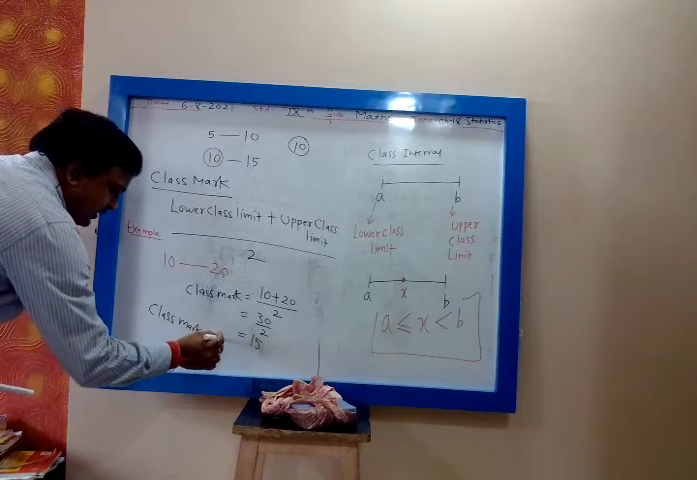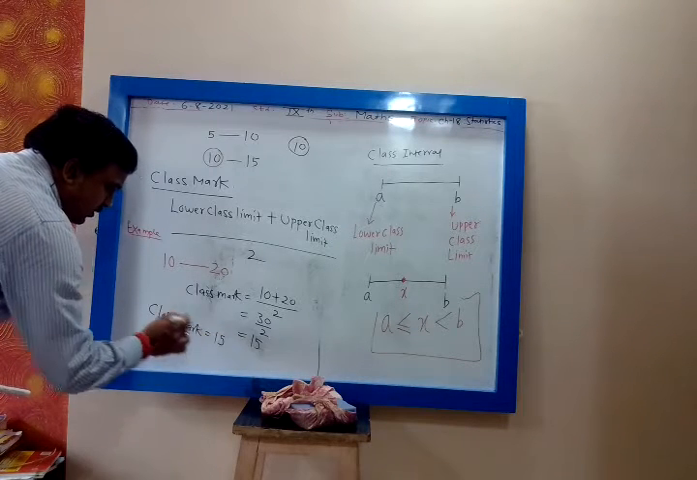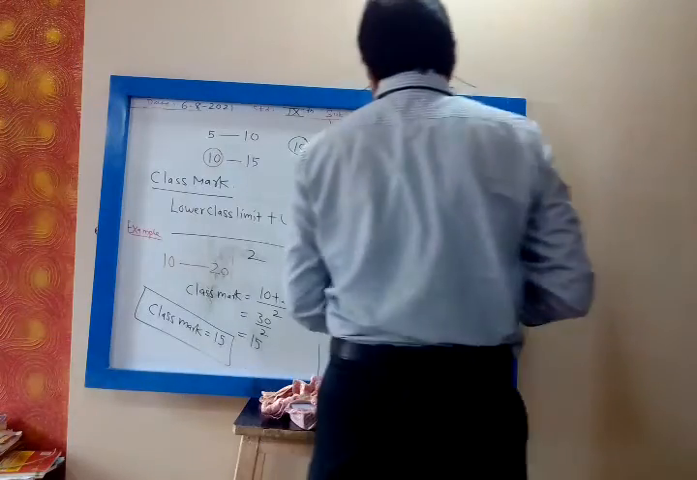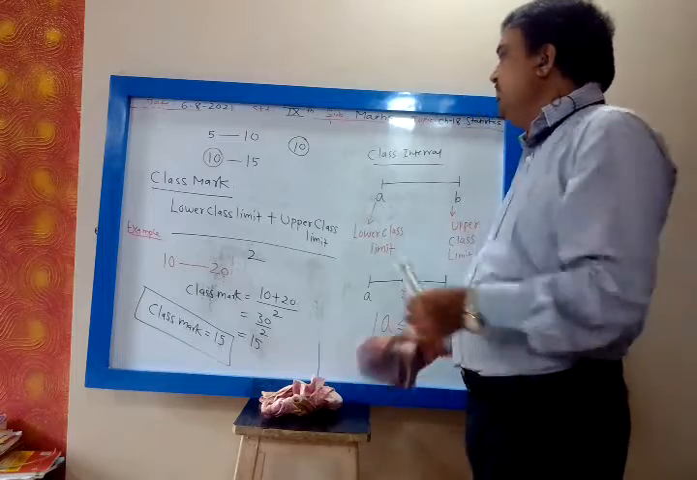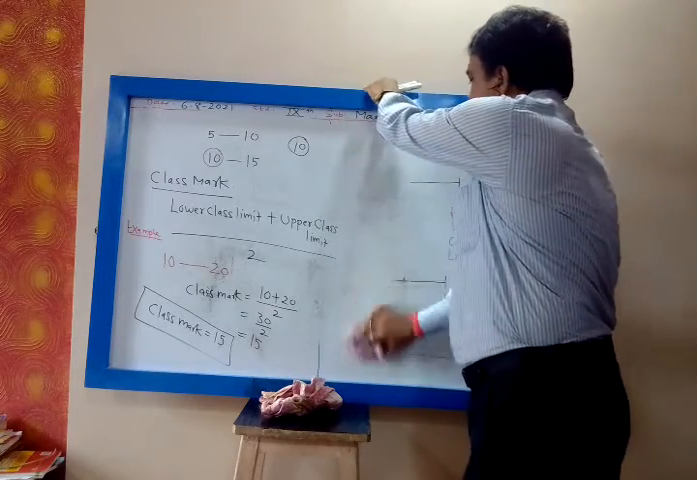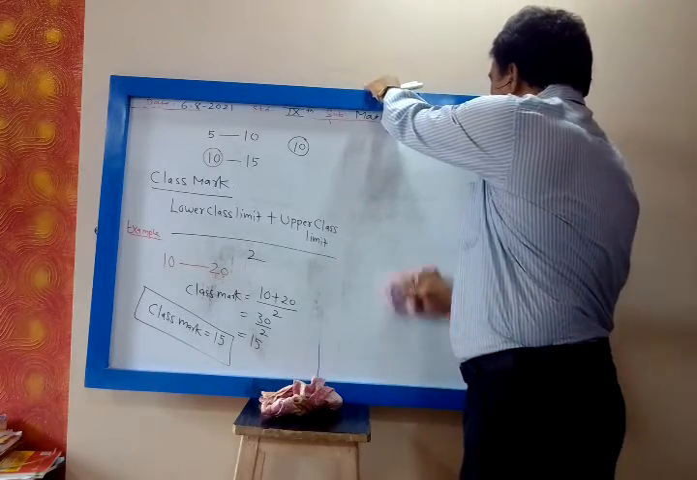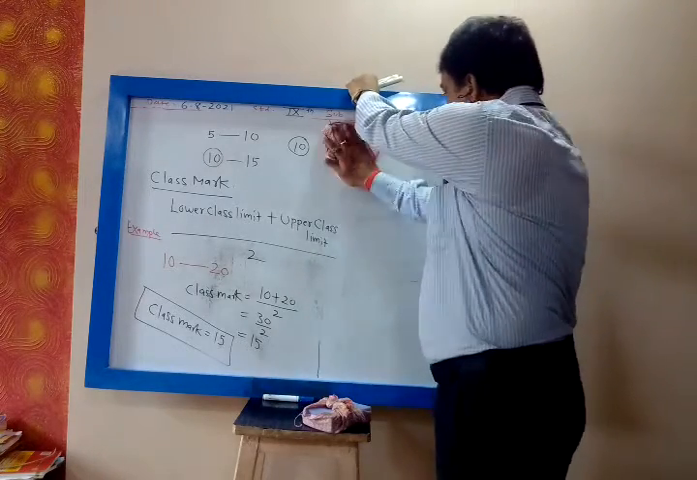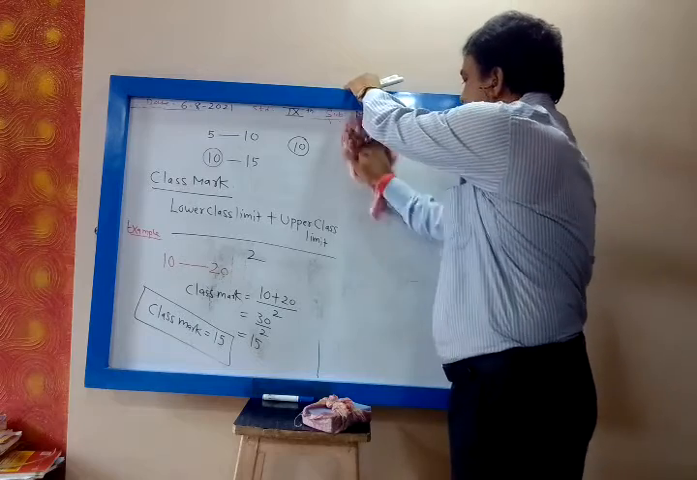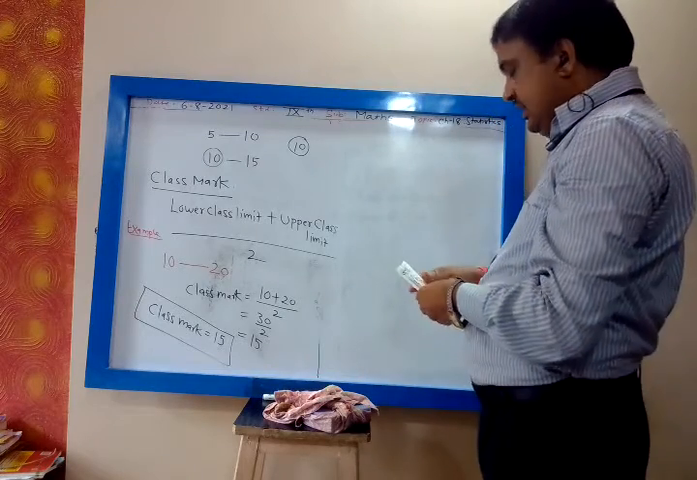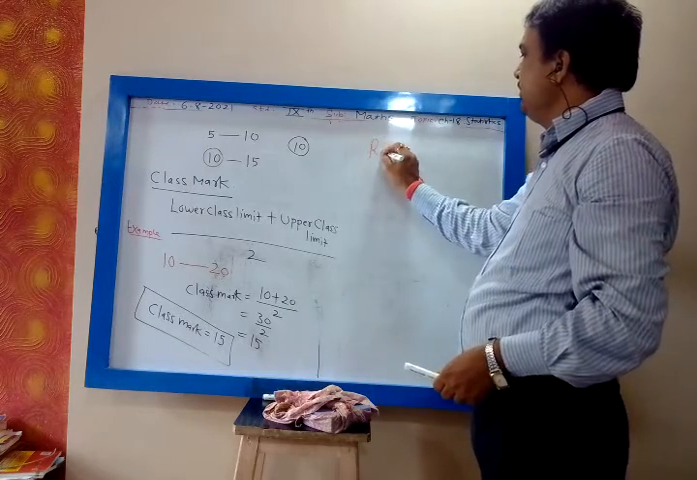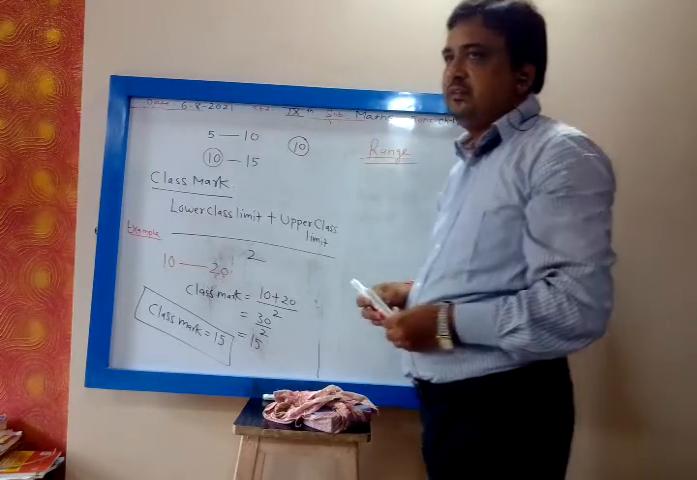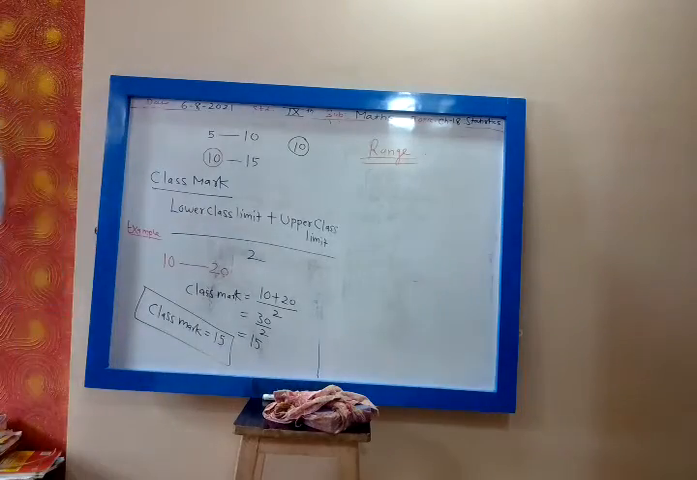So to find the class mark, we use the formula lower limit plus upper limit divided by 2. A is the lower limit, B is the upper limit. Then it comes how to find the range.